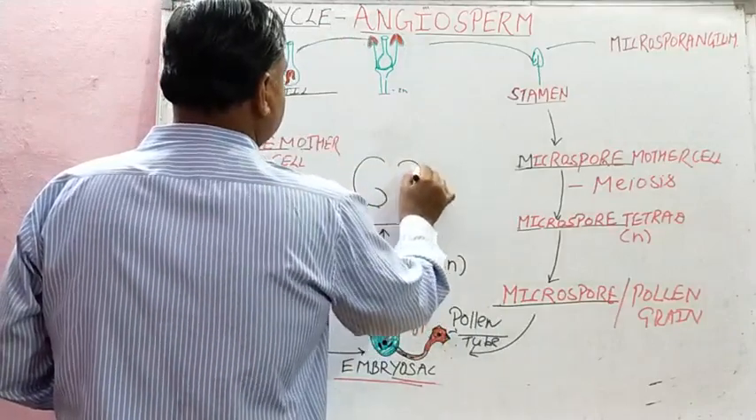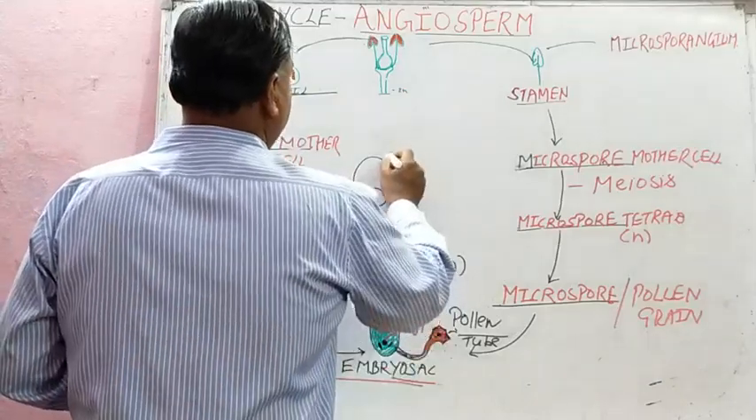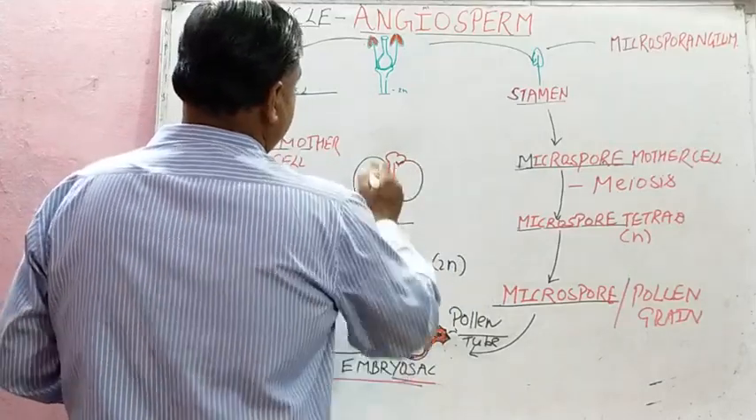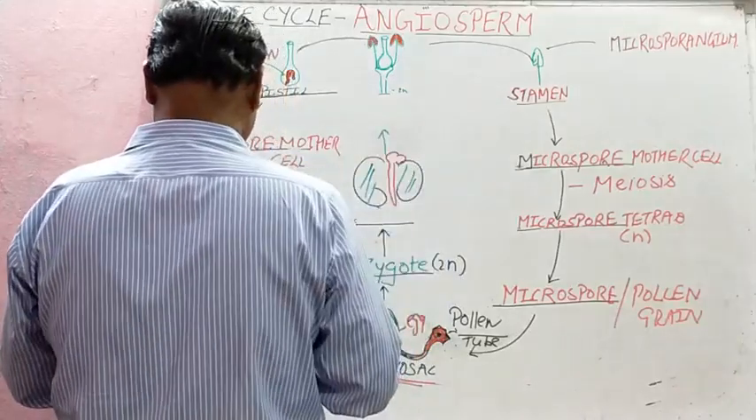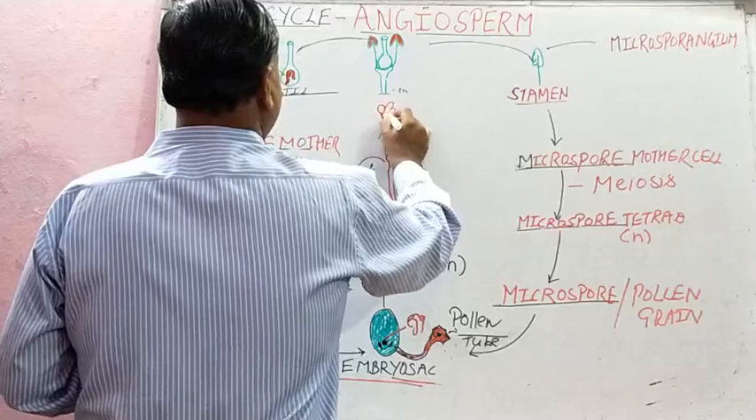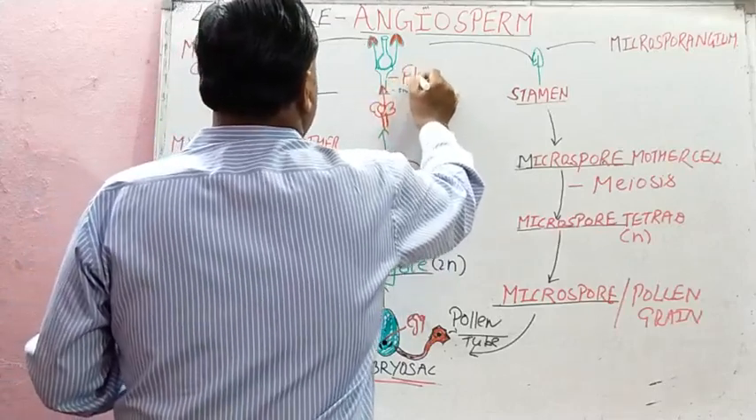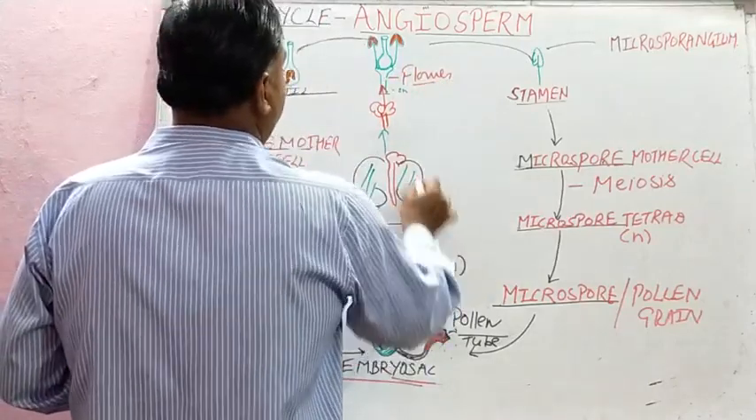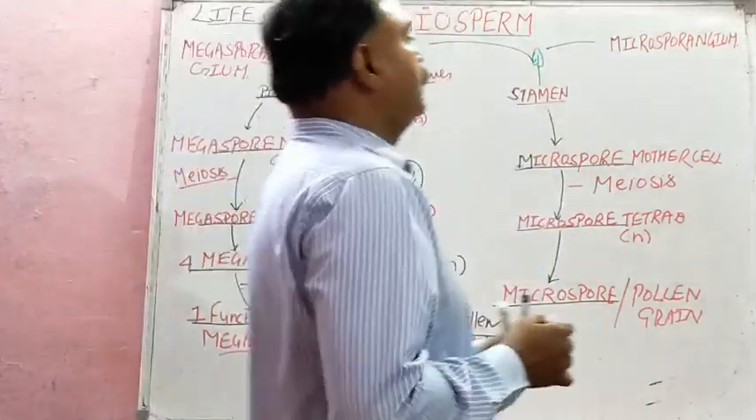This is the cotyledon, and this is your embryo. Embryo will develop into a plant, flowering plant, and that will again have flower, and again the same thing will start. 2N diploid, and again the same thing will start.